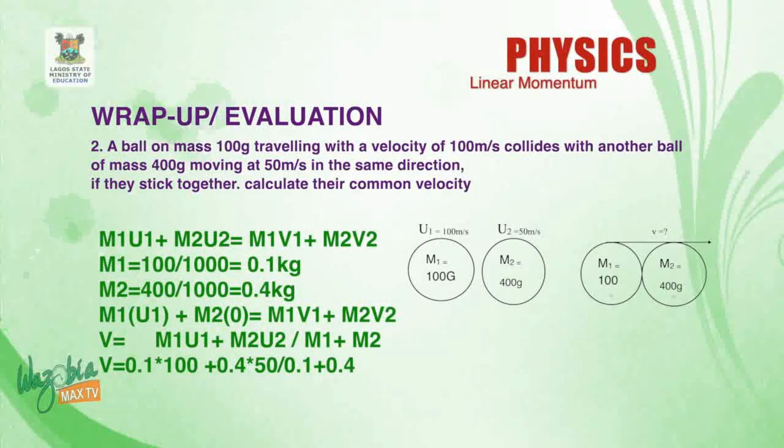So we know that we are given our mass in gram, so we have to convert to kilogram. That's divided by 1000. That's 100 divided by 1000, we have 0.1 kilogram. Then 400 divided by 1000, we have 0.4 kilogram. So we have to convert that.